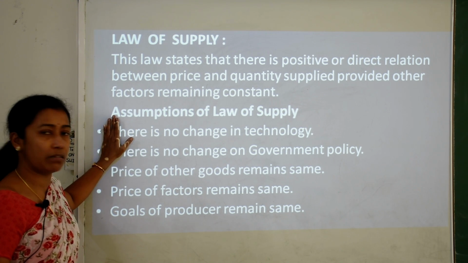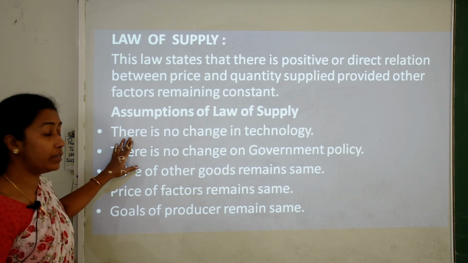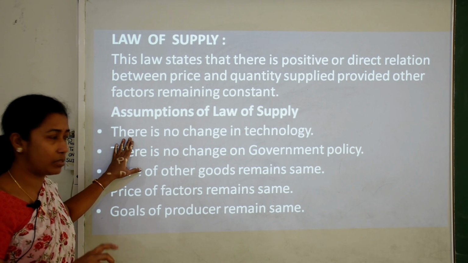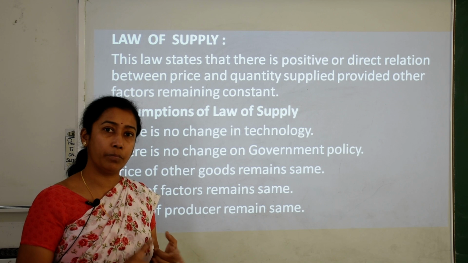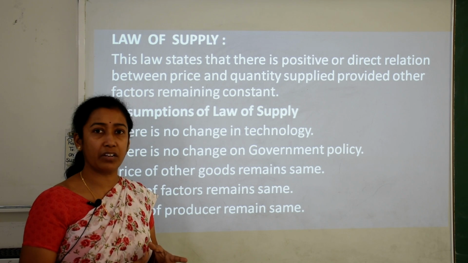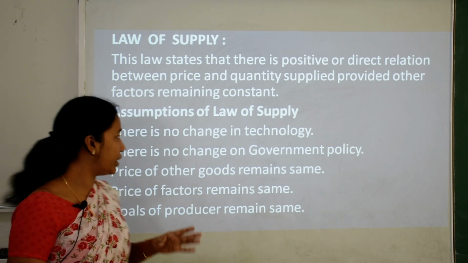Now there are certain assumptions of this law of supply, that means those factors which should be constant. First, there is no change in technology. Technology is of two types, upgraded and degraded. So whatever technology is adopted by the firm, it should not change.